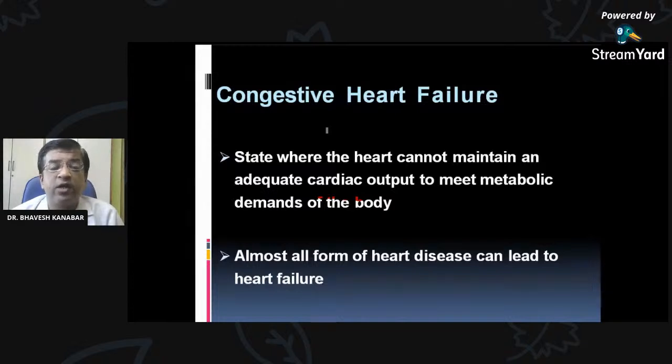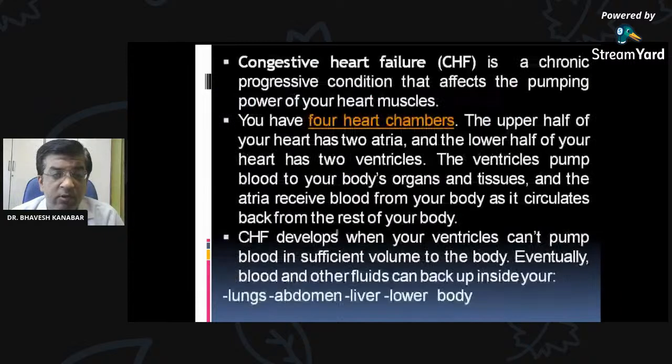Again, I repeat, it is the condition where cardiac output is not enough to meet the metabolic demand of the body. As you know, the heart has a pumping action. The pumping action of the heart decreases in congestive heart failure. It is a chronic progressive condition that affects the pumping power of the heart muscle.